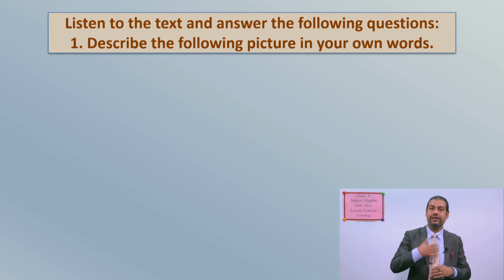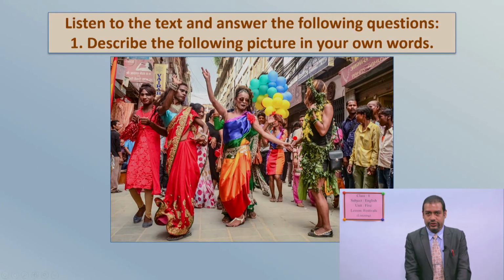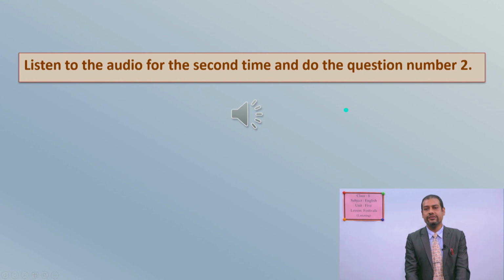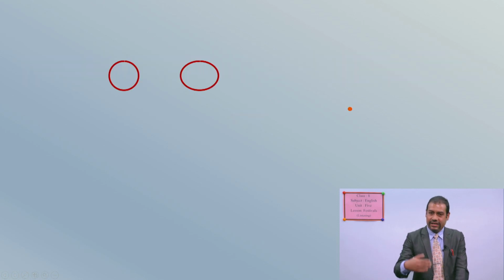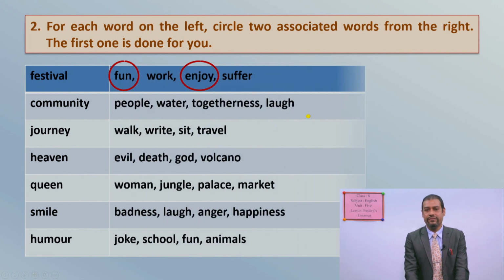After listening to the audio, you have to describe the following picture. It means this picture is shown to you and you have to describe it. This is your first task, okay? Then again, we'll listen to the audio for the second time, and again you have to do another question.